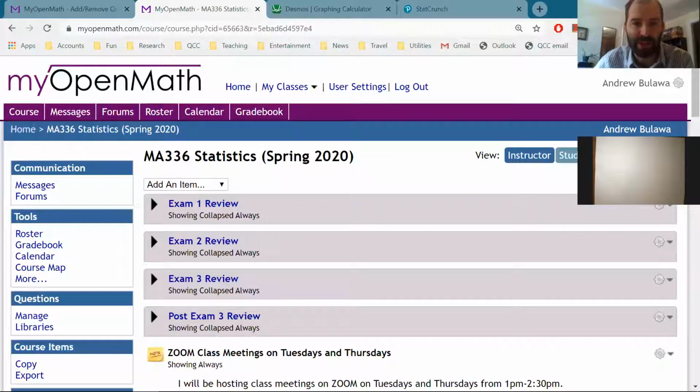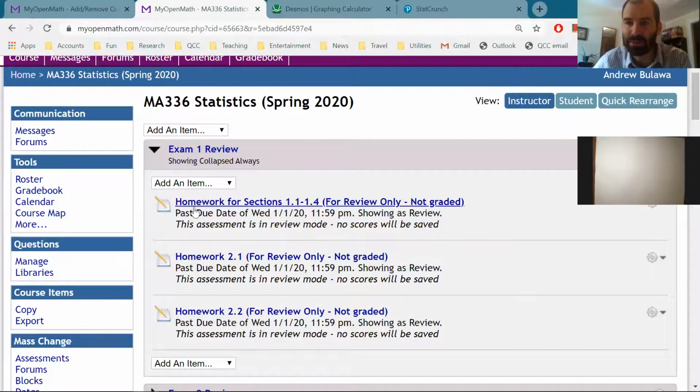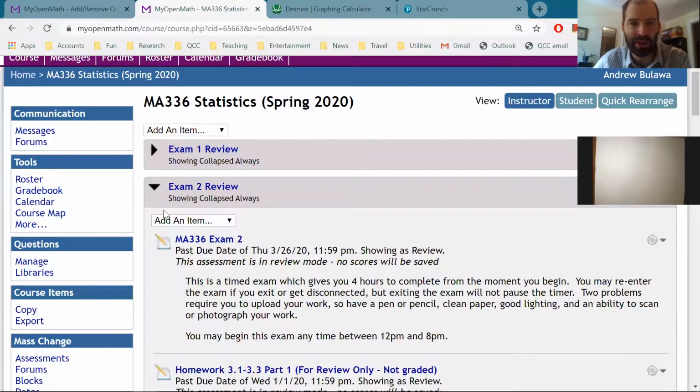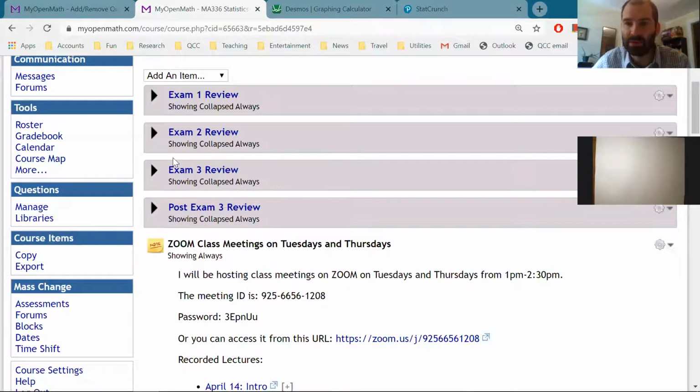Here's our course page. Notice at the top, we've got all the review sections. So if you want to go and practice problems from these sections, just click on the corresponding section area. And the old exams are here too. So if you want to go back in and practice exam 2, you can do that. And it'll give you problems from exam 2, and it'll even show you the answers.